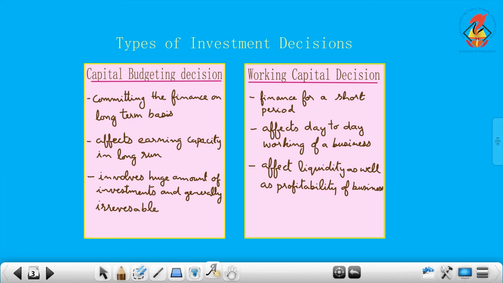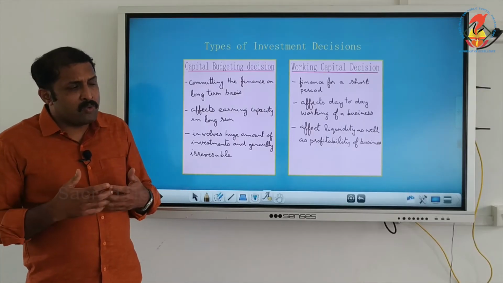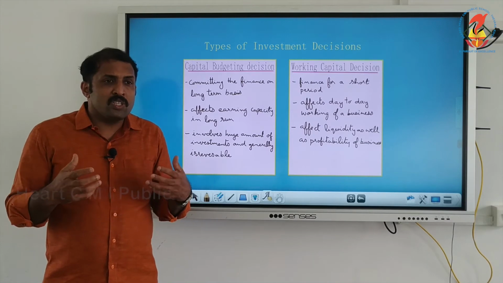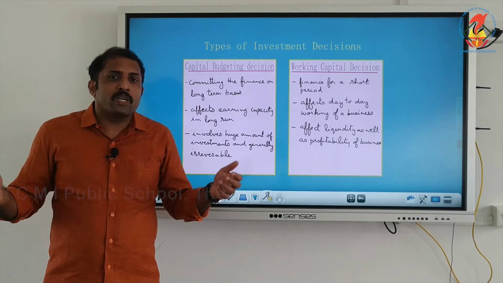Now, what is capital budgeting decision? Capital budgeting decision is committing finance for a longer time period. When investment is being made for a longer time period, it is called a capital budgeting decision. And this is very important. Investing for purchasing land or replacing machinery means it is invested for a longer time period.